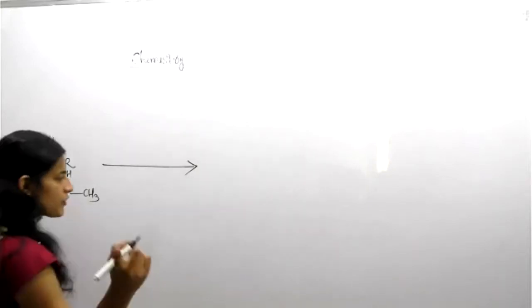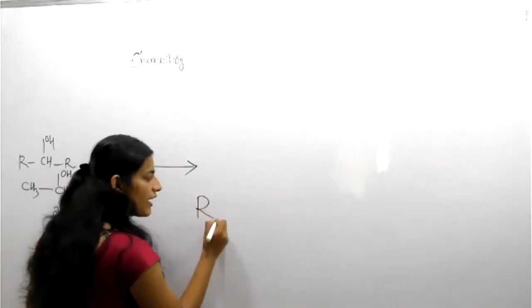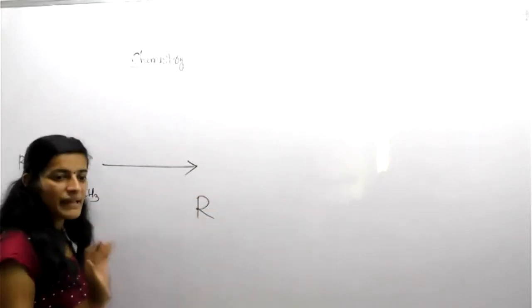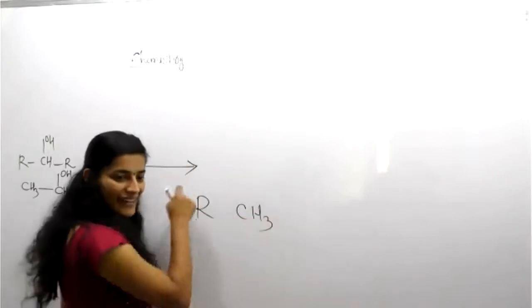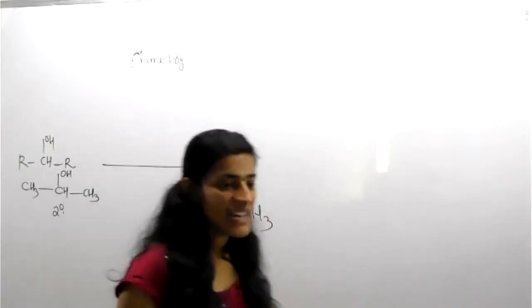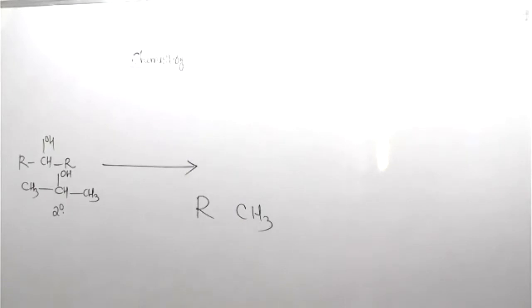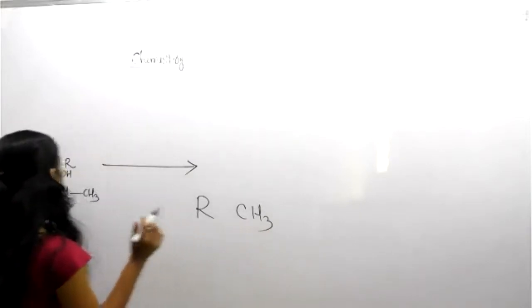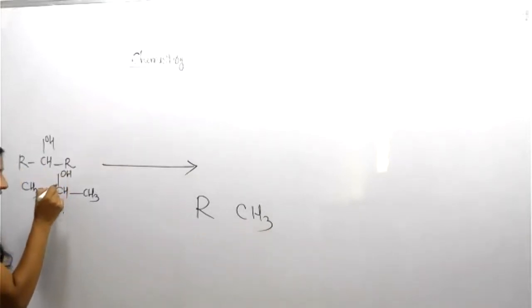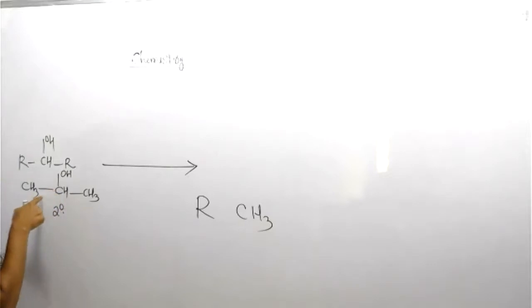Clear? Otherwise, your concept is wrong. R means alkyl group. CH3 is not an R. Any doubt you can clarify, otherwise there are a lot of misconceptions. OH group attached to a carbon. That carbon attached to how many carbons? This is called primary.